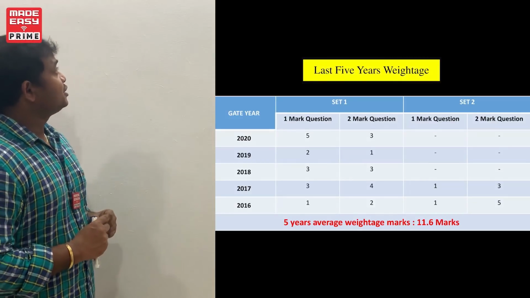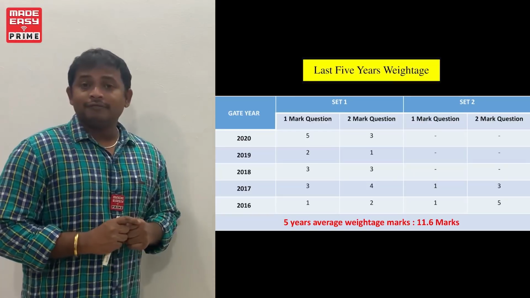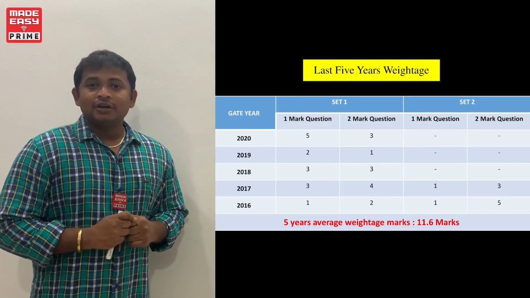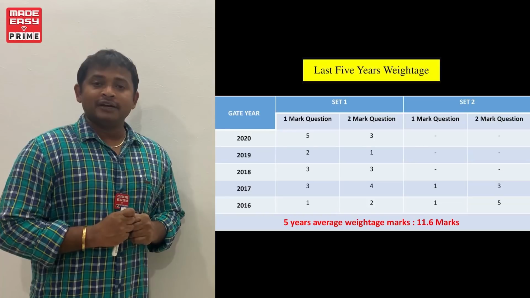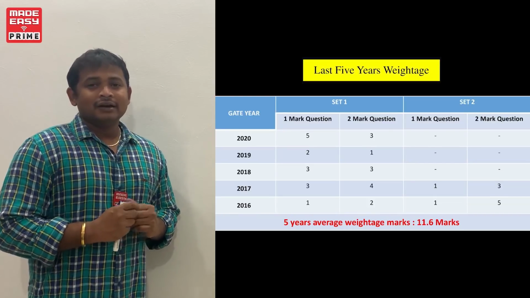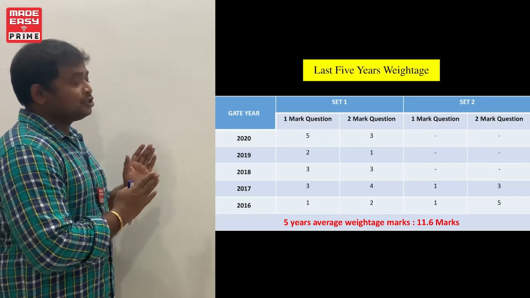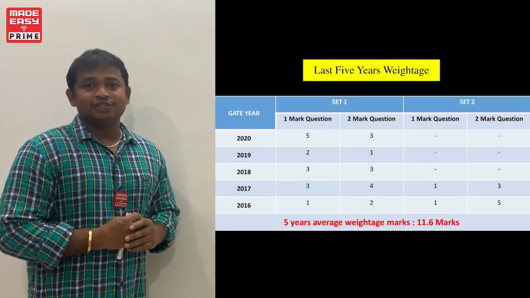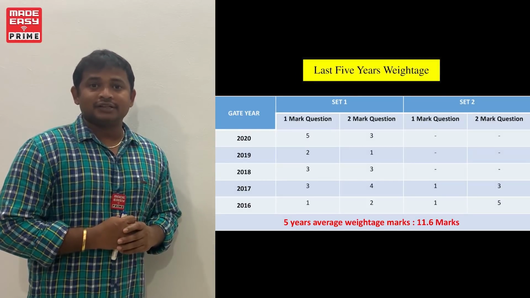So on average, when we look at the total 5 years of weightage, it is 11 to 11.6 marks. On the average, 10 to 12 marks weightage is associated with the subject.